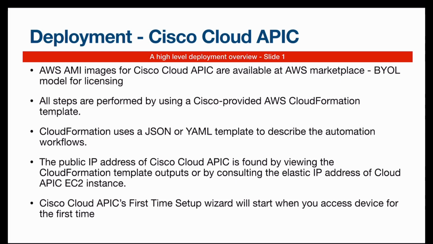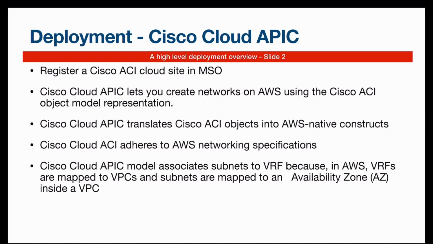you will see Cisco Cloud APIC on an EC2 instance. You can take the IP address of it either from the CloudFormation template or from the EC2 instance Elastic IP address. Once you log into Cisco APIC, you will have the first time setup wizard. In the first time setup wizard, you will be asked to register to MSO. Once you have registered to MSO, you can start implementing networks using Cisco Cloud APIC on AWS.